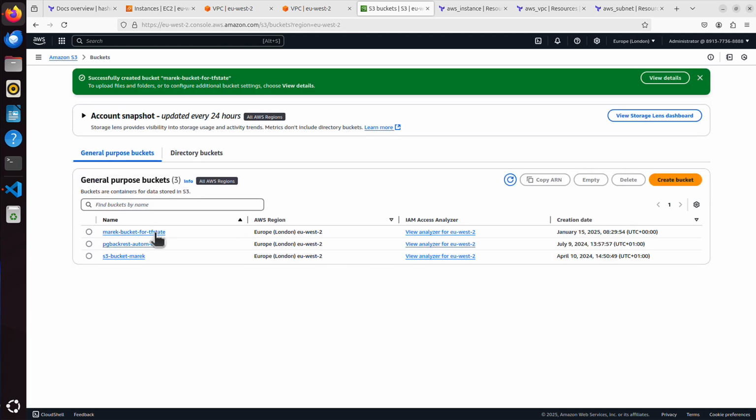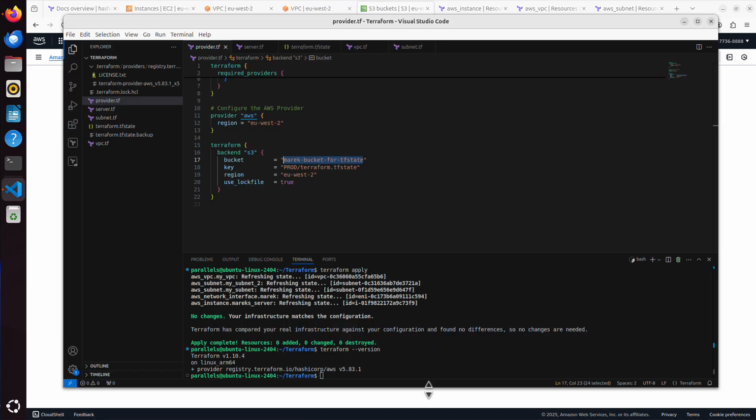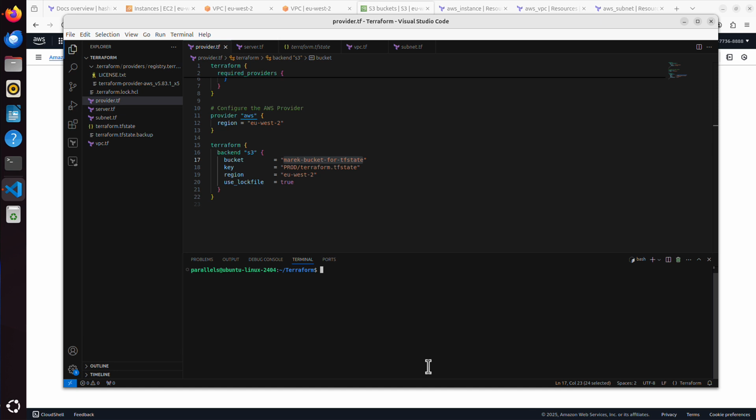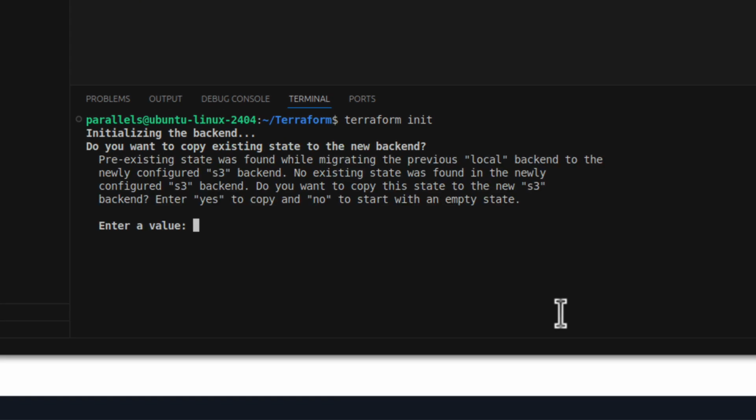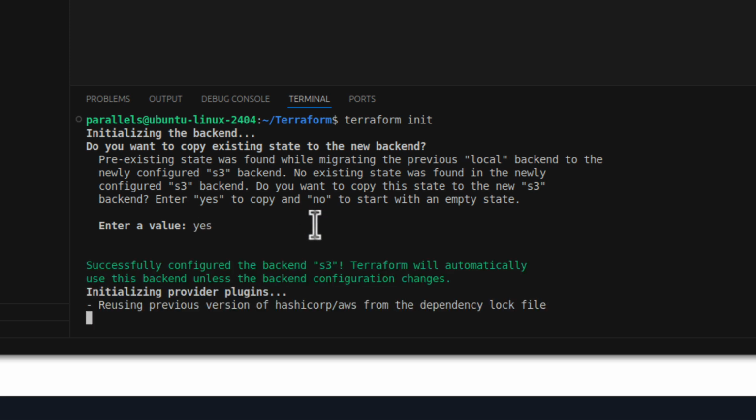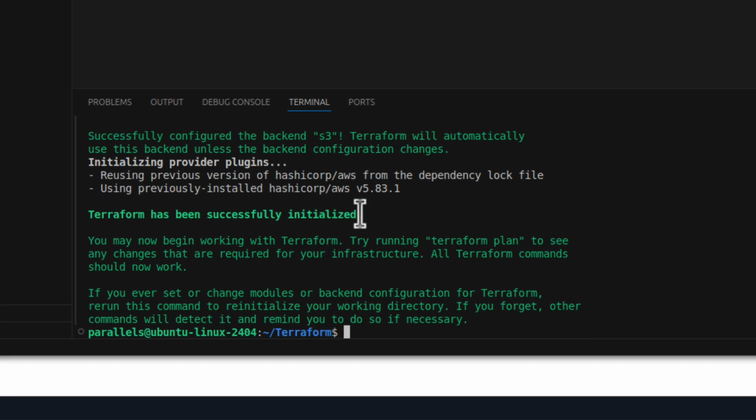The bucket is here, so I go back to my code, and what I have to do is run terraform init again to initialize the entire repository. So I run terraform init, press enter. Initializing the backend. Terraform noticed that we are going to change the backend configuration where the tfstate is kept. So it asks me, do you want to copy existing state to the new backend? Yes, that's what I want to do. All right, initializing, successfully initialized.